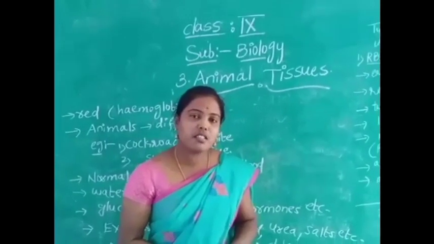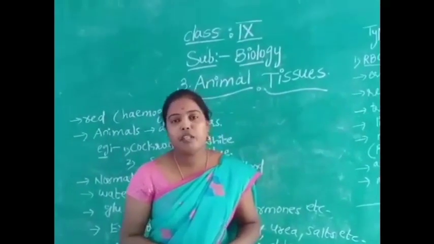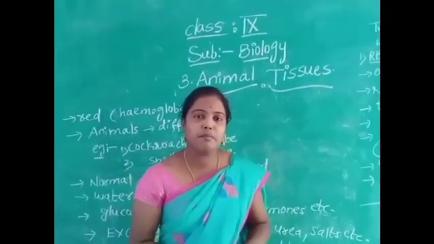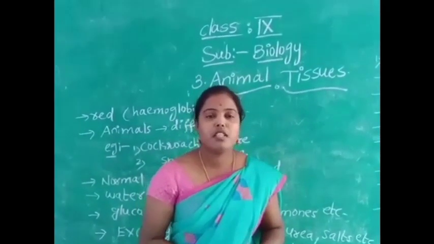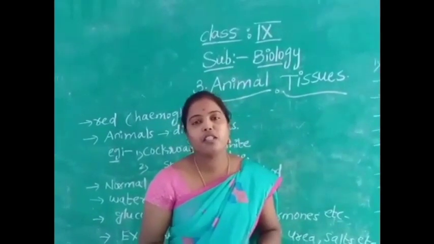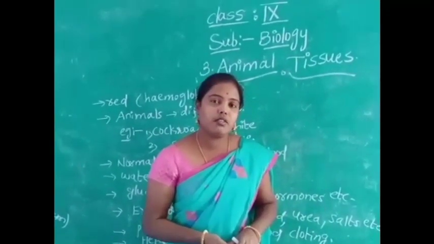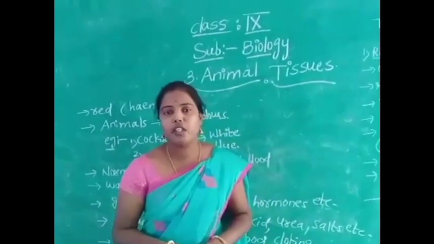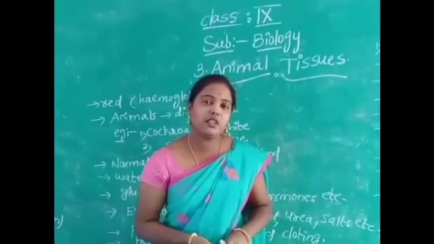Children, we already discussed the first type of animal tissue in the previous classes. Mainly there are four types of animal tissues: epithelial tissue is the first, connective tissue the second, muscular tissue the third, and nervous tissue the fourth. In the previous classes we discussed epithelial tissue and its types.